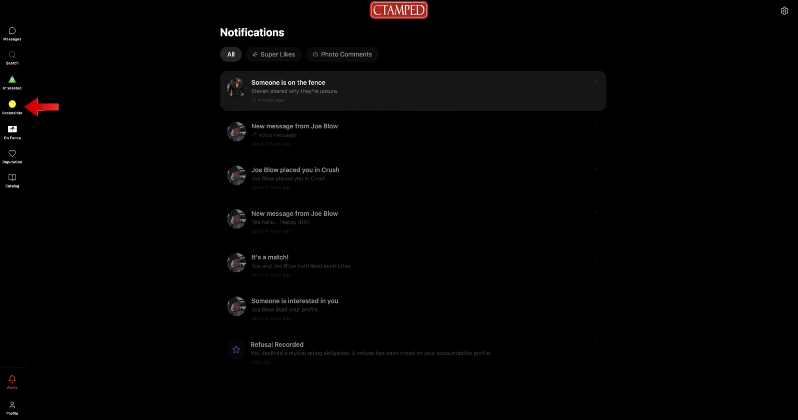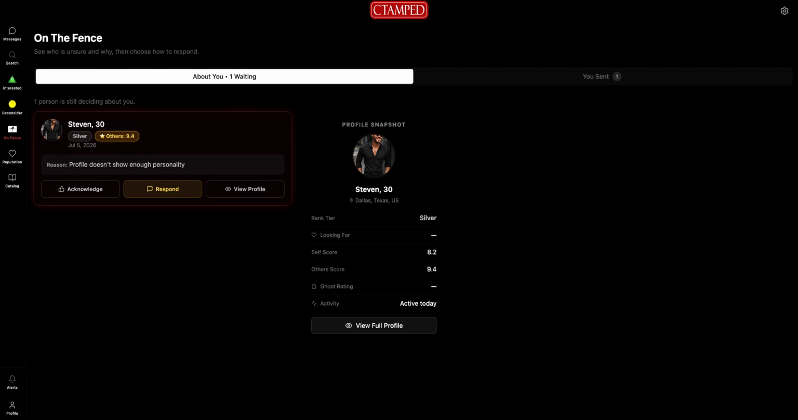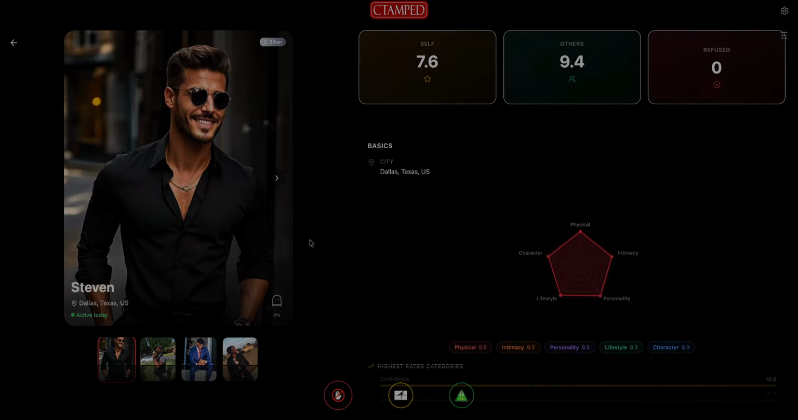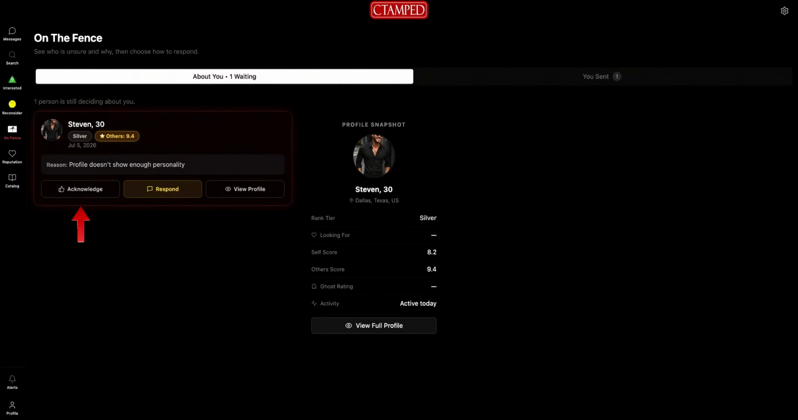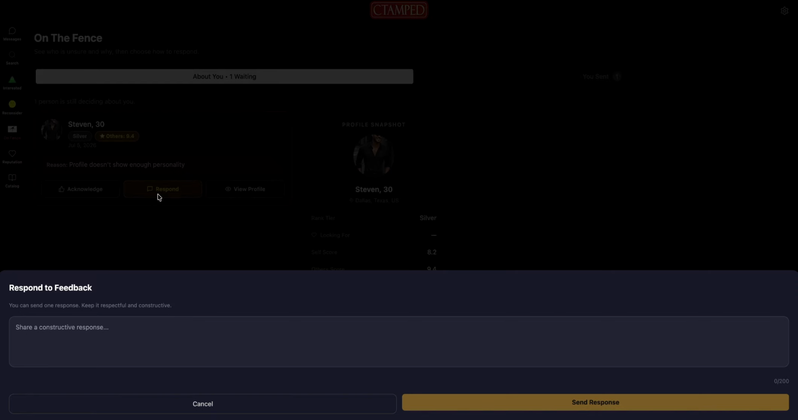Now, while that was going on, there was an alert for the on the fence over to the left in yellow. So let's go take a look at who is on the fence about you. Looks like it's a guy named Steven. He says he is on the fence about me because my profile doesn't show enough personality. Okay, that's fine. Maybe I should take a look at that. Also, this guy is rated pretty high, so I may want to take that into consideration. I can choose to view this person's profile here for a deeper look.